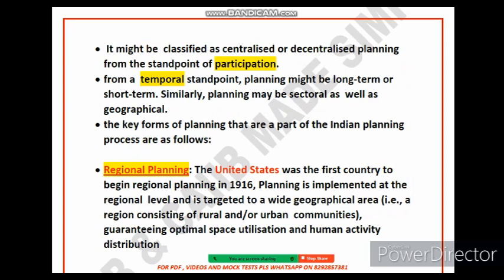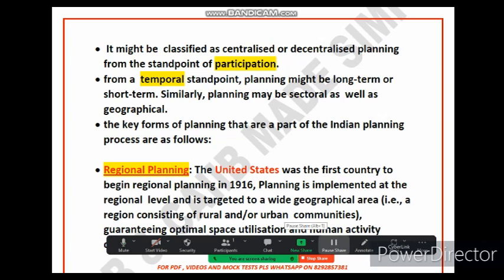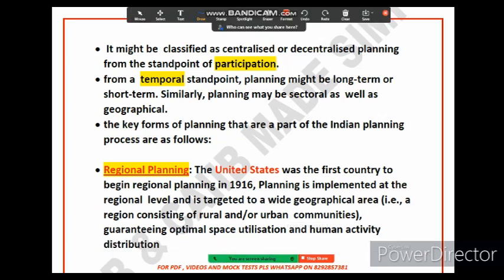Now let's talk about centralized and decentralized planning. What is the difference between centralized planning and decentralized planning? The first point is that centralized planning is when the central government makes all the decisions. All decisions are taken by the central government. This is called centralized planning.